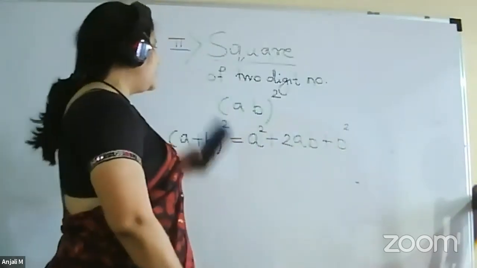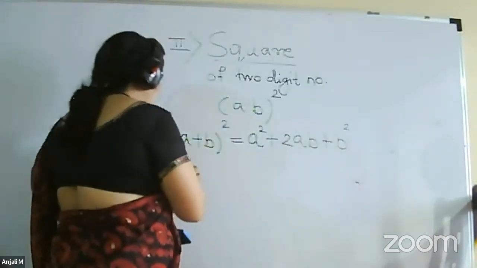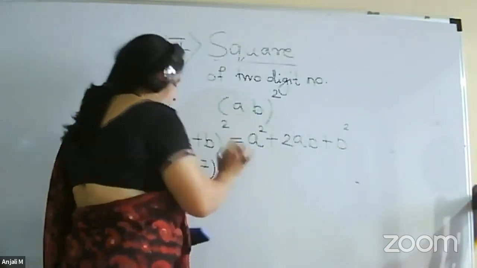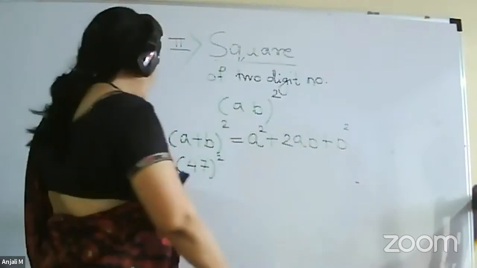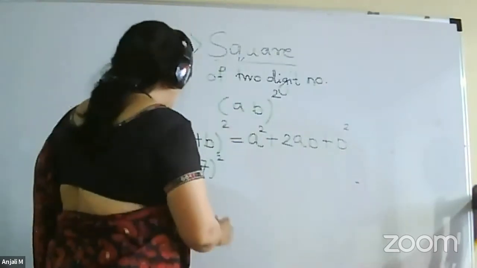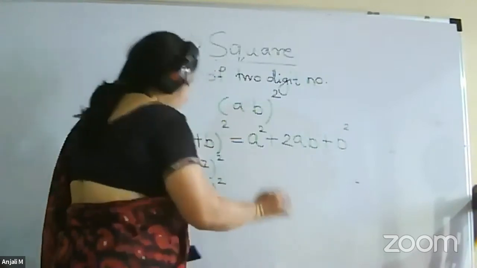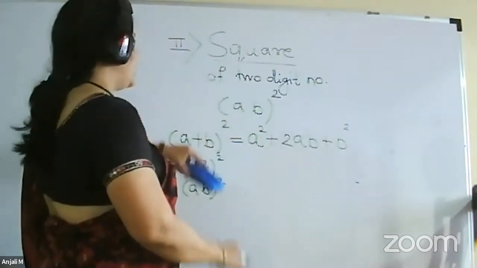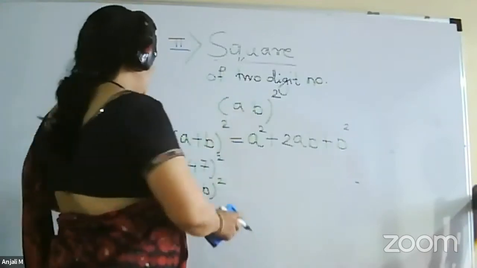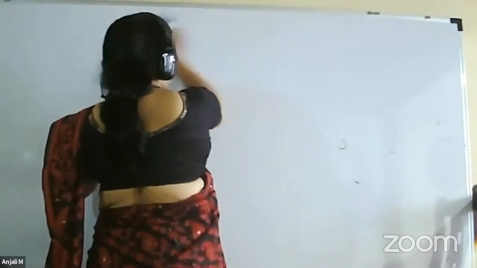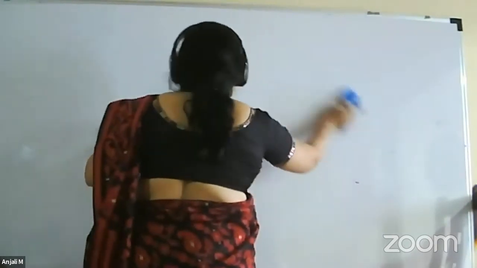So now, suppose we want to find the square of a number. Suppose 47 square we want to do. We first write it in the form AB square. Only you have to remember the formula. I will write down the formula again.